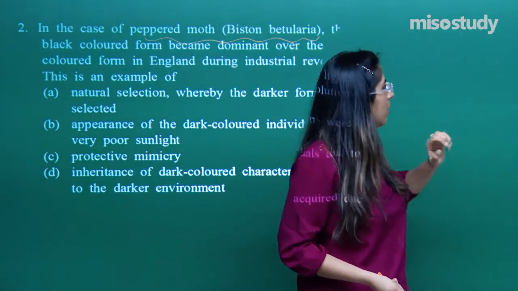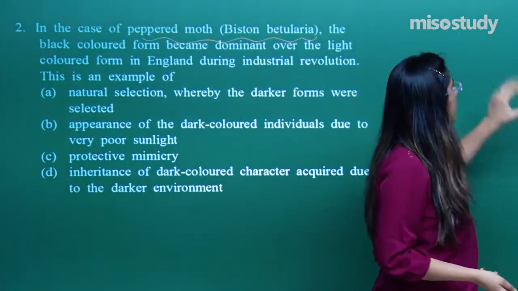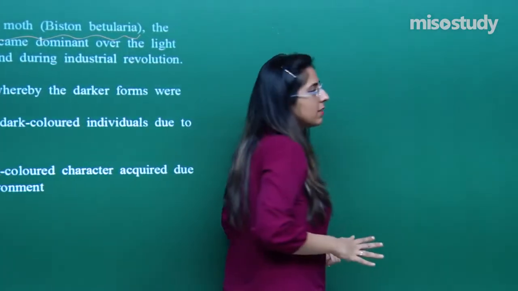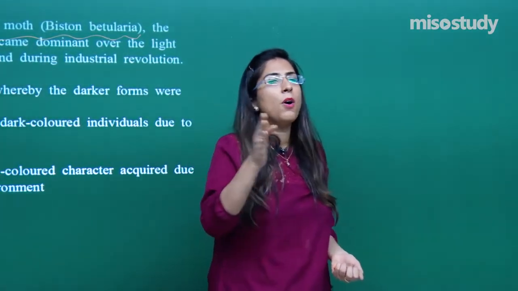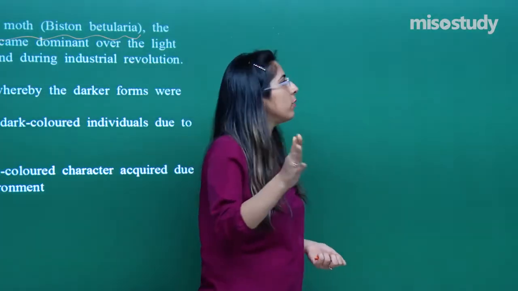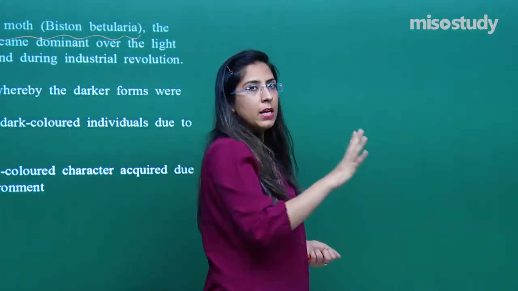After some time, you realize that no moth is visible. Or suppose I take another moth which is white in color. Suppose you are a predator. Which moth will be more visible? Obviously the white one. The green one will not be visible.